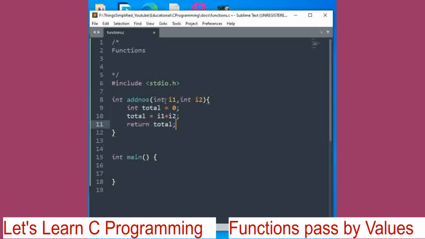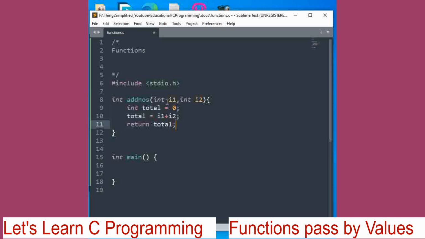Now in this example, int I1 and int I2 are two parameters being passed from somewhere. But we have to define what type of variable it is. Here in this case, I1 and I2 are both integers.